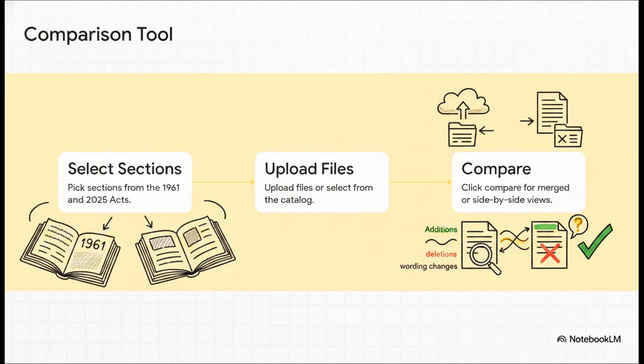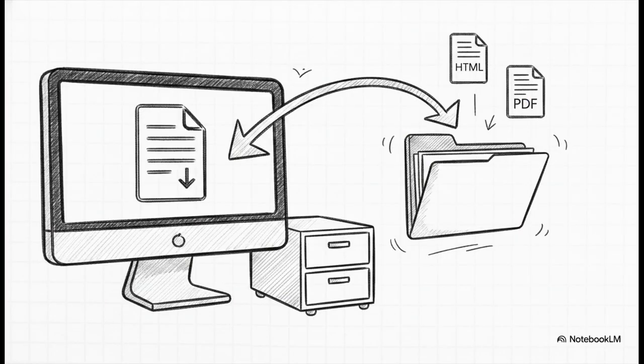It highlights the additions, the deletions, and those really subtle wording tweaks that could totally alter a tax position. And it gets better. Once you run your comparison, you aren't forced to keep your browser tab open just to save your work. You can instantly export your results into a PDF or HTML document. This is an absolute game changer for tax practitioners and corporate finance teams who need to save these analyses for internal records, client presentations, or audit trails.